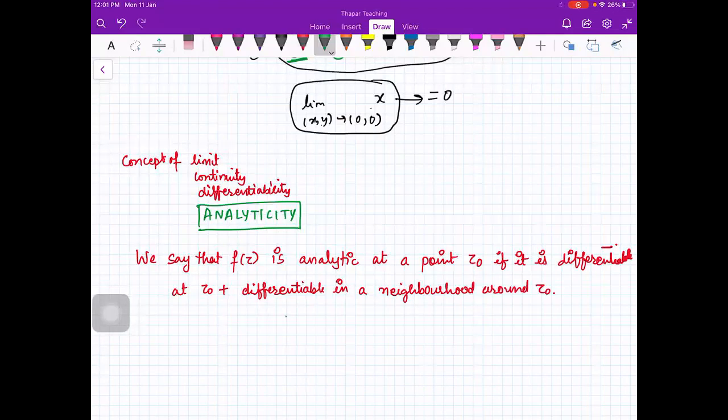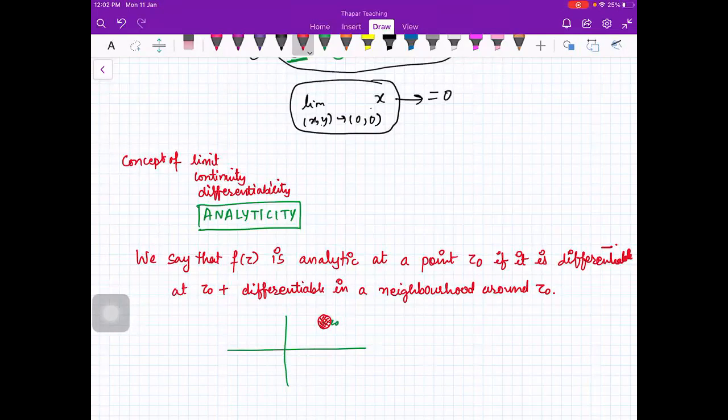So if a function is differentiable at a point say z naught plus it is differentiable in a neighborhood around z naught. Okay, so you should be able to find out a small neighborhood around z naught where the function is differentiable apart from being differentiable at z naught. Neighborhood you understood, everybody, right? A small portion around that z naught.